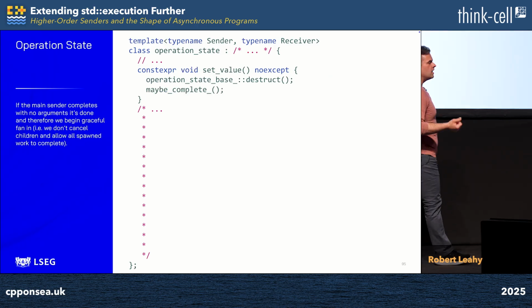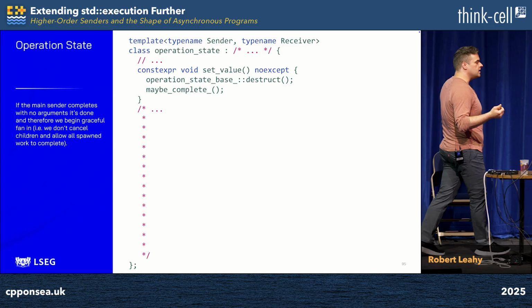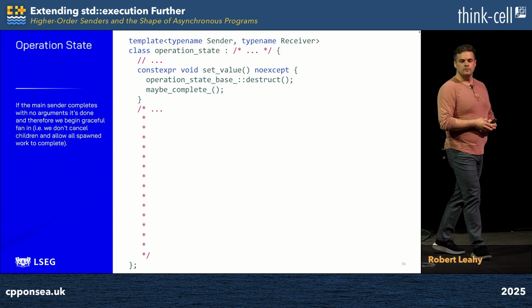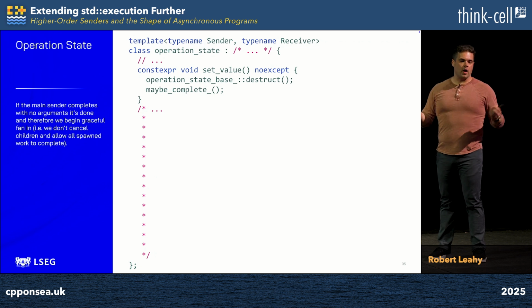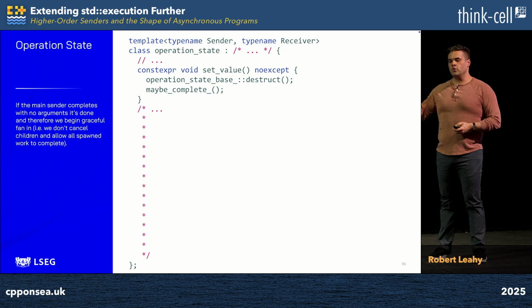Which brings us to handling completions, the actual interesting things that receivers emit. The null completion indicates to us end of file and it begins graceful fan-in. For that reason, we reach out to our base, we ask it to destroy the operation state, and we possibly complete. If we're the last child, we'll finalize the operation. Otherwise, we can rest assured knowing someone will do it later.